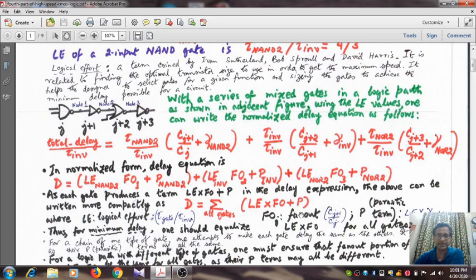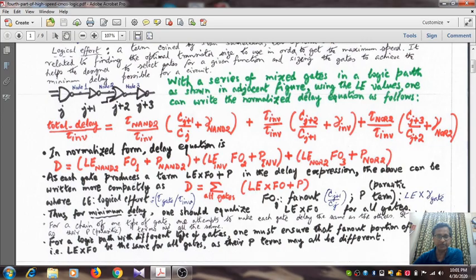Okay, so when you are considering the jth gate, it means Cj+1 and Cj. So the j+1th gate is the immediate right neighbor of the jth gate, and P is the parasitic term. This corresponds to the product of logical effort and the gamma of the gate. Gamma of gate, dear friend, please remember, is nothing but the ratio of the self capacitance of the gate and the input capacitance. Okay, so for different gates, we shall also have an occasion to calculate the value of the gamma. That we shall do through examples.